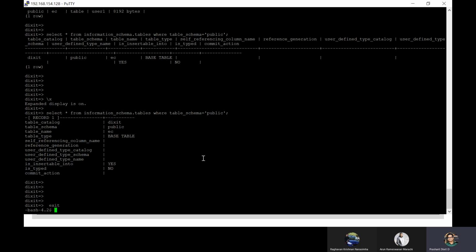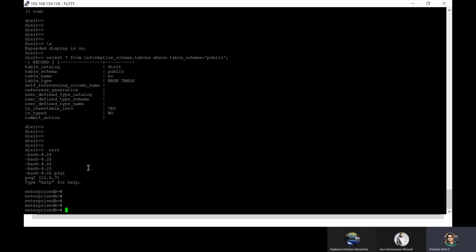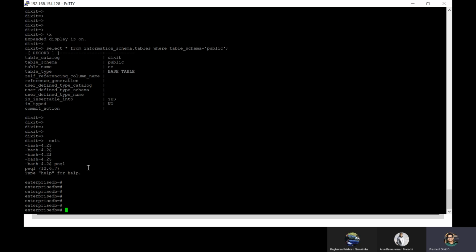Now I guess it's important. I should be discussing roles and privileges and about the grant, schema and roles. And before that, let me explain what exactly a schema is. You've used this term so many times, right? Okay, let's connect back with the default DB, the enterprise database and default user enterprise DB, right?